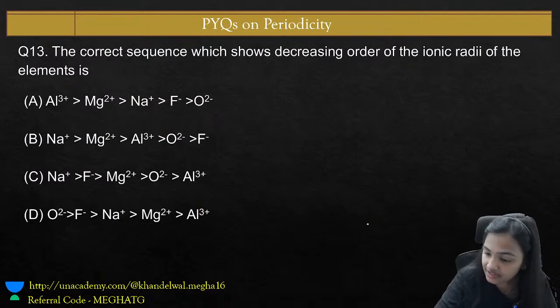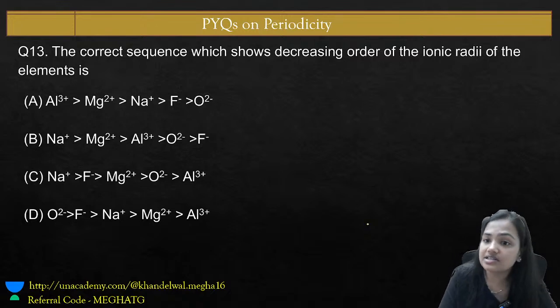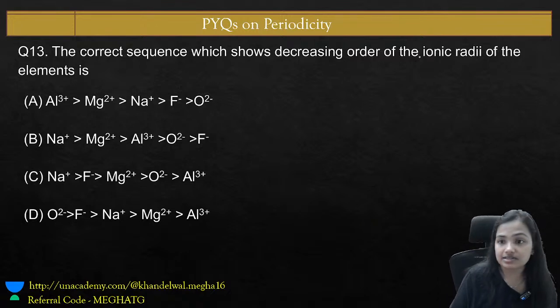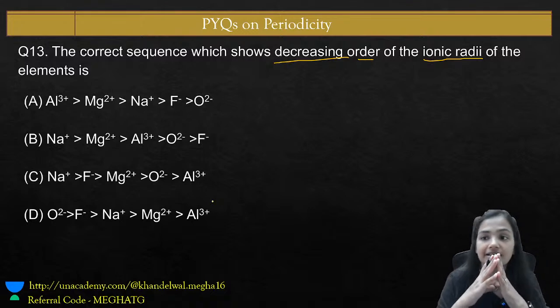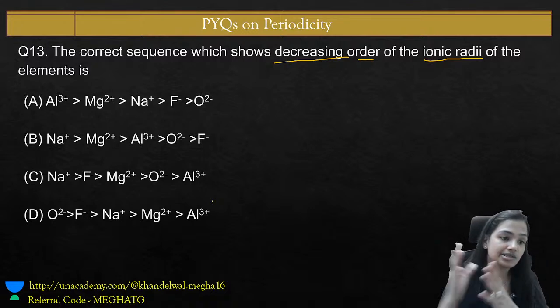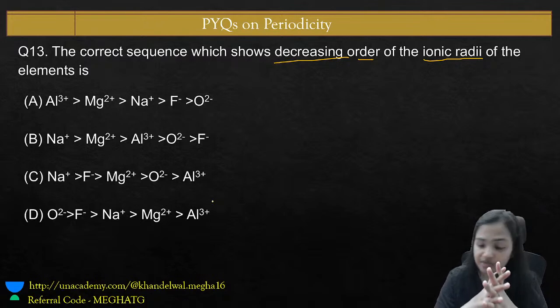We move on with another question. The correct sequence which shows the decreasing order of the ionic radii of the elements. They all are cations. So what happens in the case of ionic radii of the cationic species? Are they all isoelectronic or not? Please have a look and then answer.